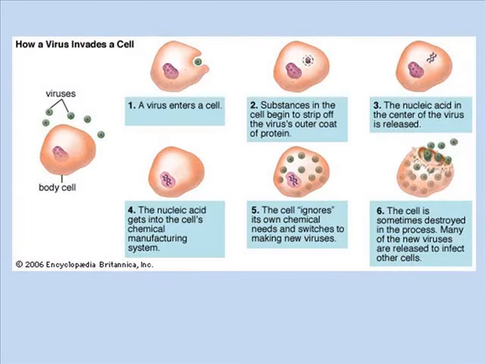This diagram shows one of those nasty little viruses. So the virus, which on the left side of the picture you can see are the little green things, and then this is showing a human body cell. So the virus enters into the cell, and its DNA gets into our nucleus and tells our DNA, stop working. So then our nucleus starts making copies of the virus DNA instead of ours.